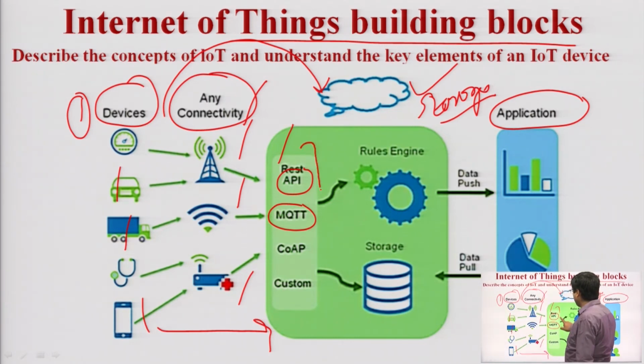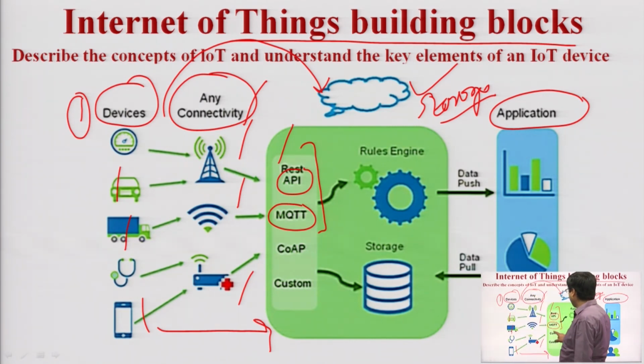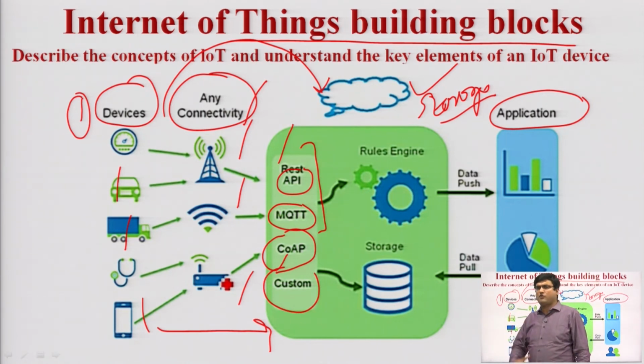So these are the protocols through which we can effectively communicate the devices with the storage and computing devices. Okay, we have the constrained application protocol. Okay, we have custom, which means we can customize the devices according to our needs.